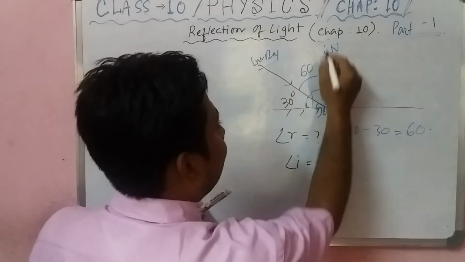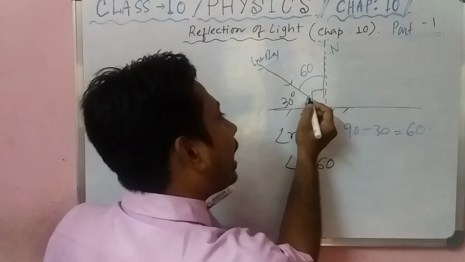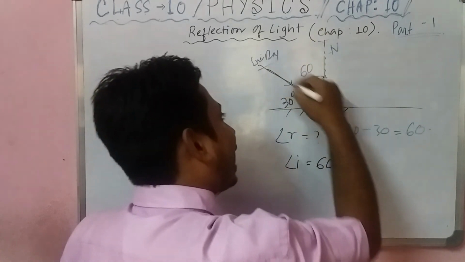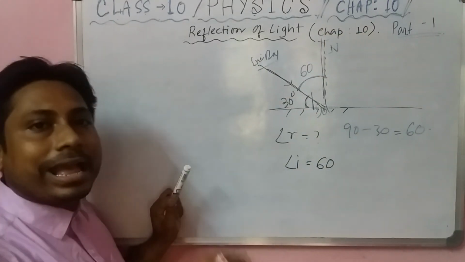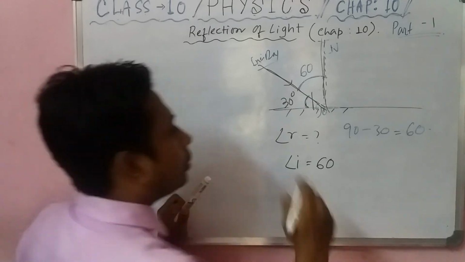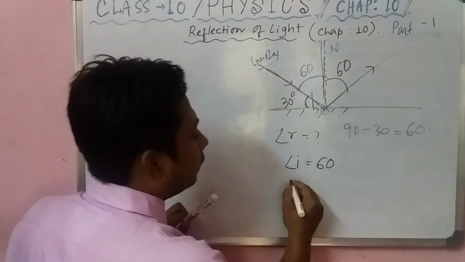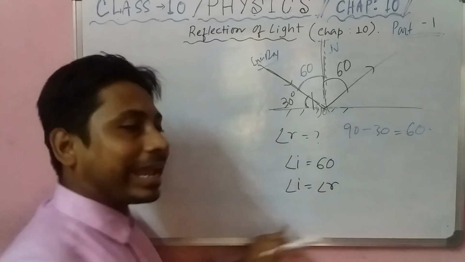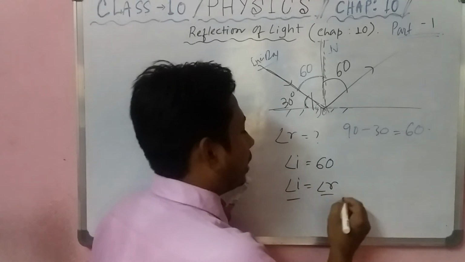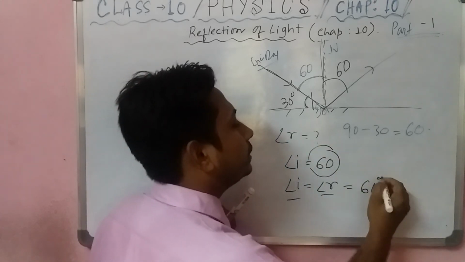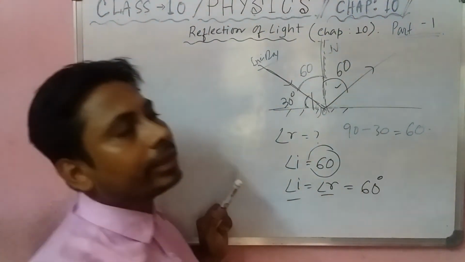The angle with the normal is 90, and subtract 30, so you will get 60. Actually, the angle between incident ray and normal is called angle of incidence. So now you tell me what is the angle of reflection? It must be 60, because you know the laws of reflection, the second law, I equal to R. So if I equals 60, then R is also 60. So the angle of reflection will be 60.